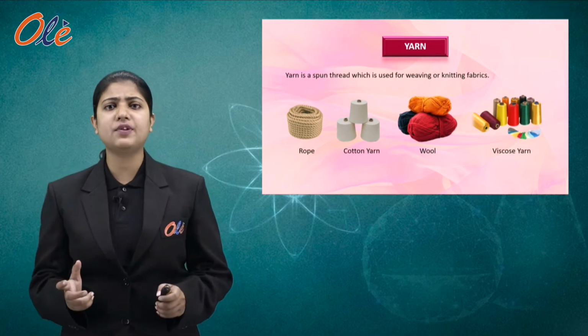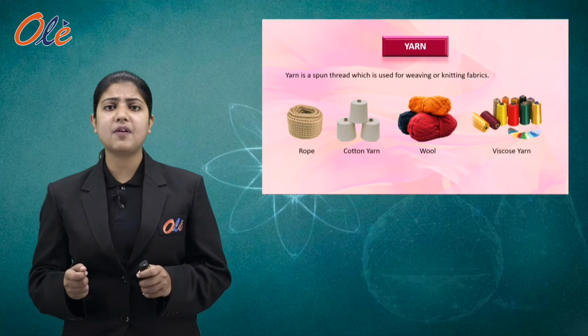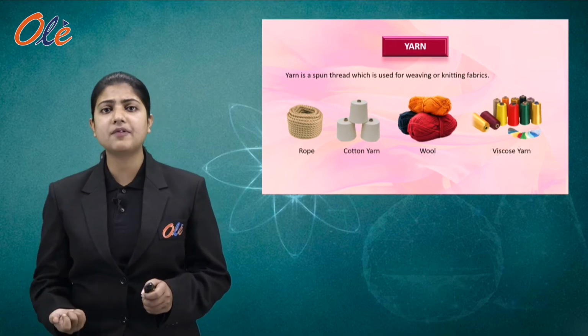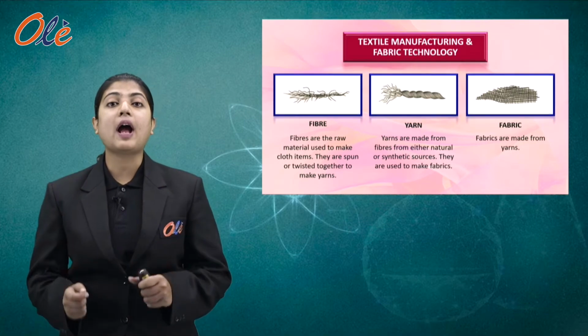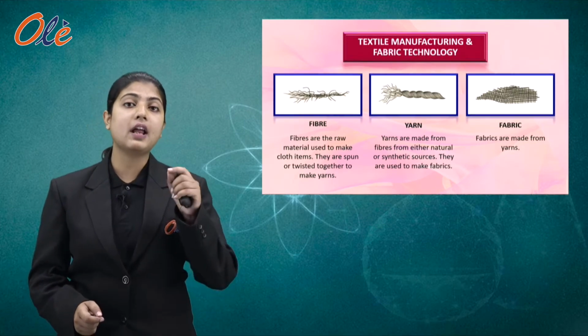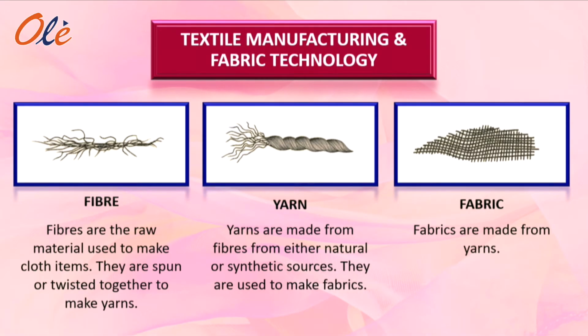Rahul got confused. Rahul said, Mother, is fabric made up of fiber or is fabric made up of yarn? So his mother answered that, Rahul, fabric is made up of yarn and yarn in turn is made up of fiber. So actually fiber is the single unit. When we spin the fibers together, we get the yarn, and when we weave or knit the yarn together, we get the fabric, right?